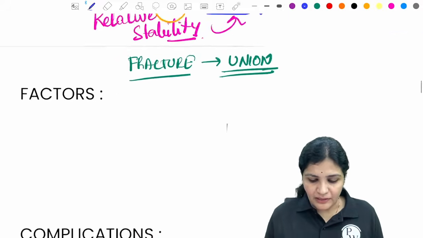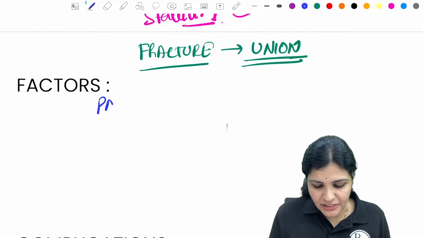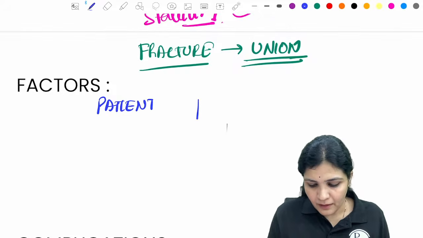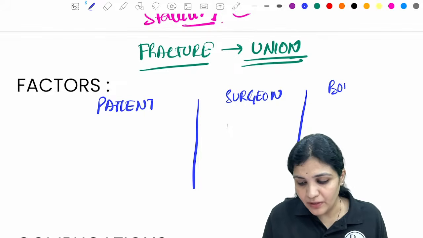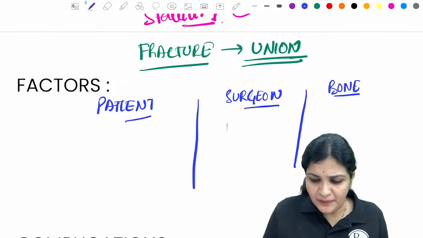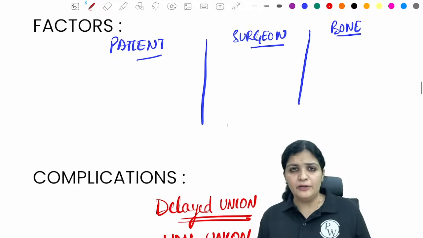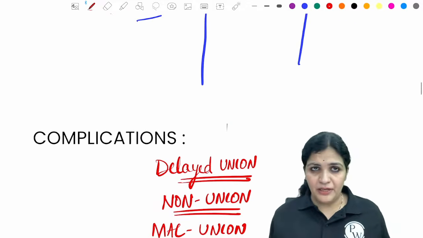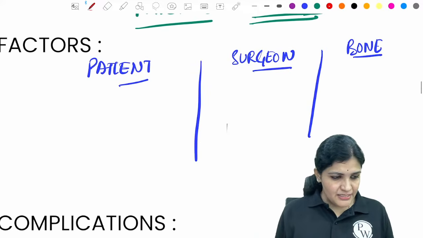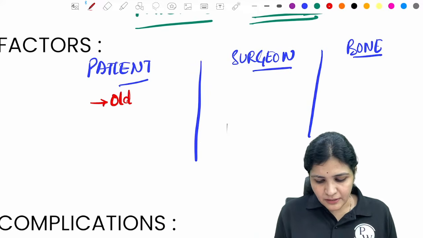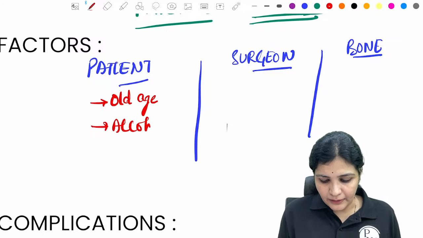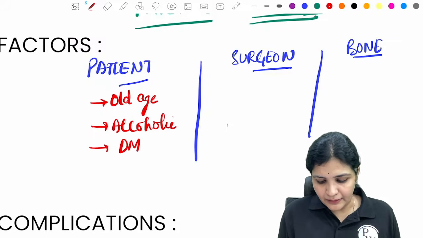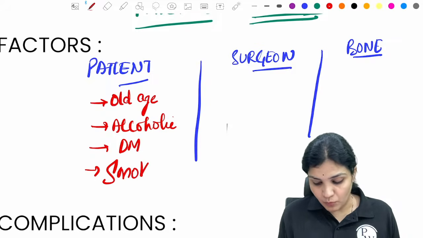And what are the factors? The factors can be from the patient, from the surgeon or treatment, or from the bone itself. Right? Can you tell me what are the patient factors which might result in a delayed union, non-union or malunion? Patient factors. Yes. Old age. Alcoholic, diabetic, smoking as a very, very